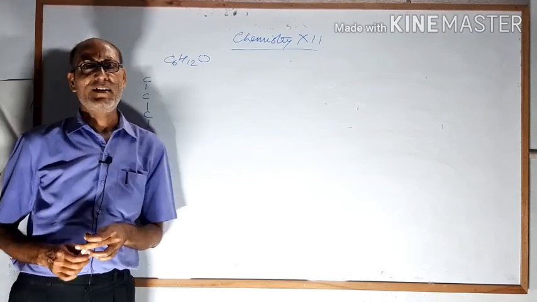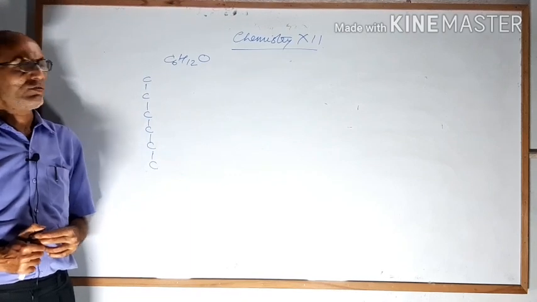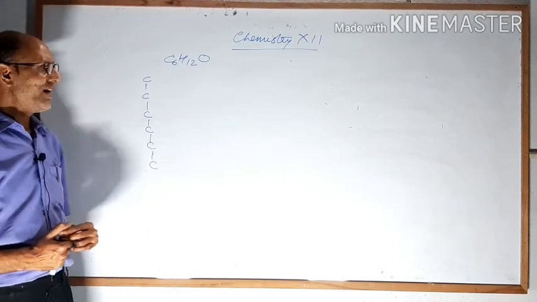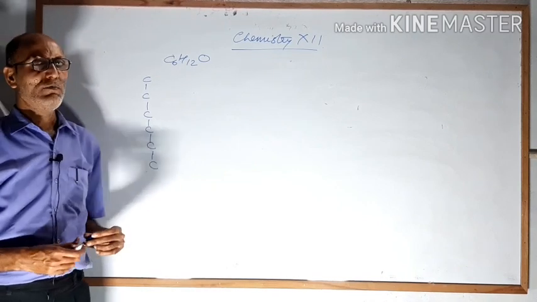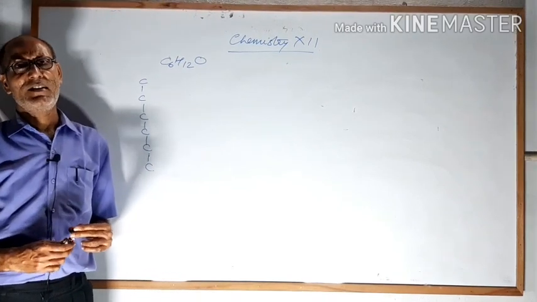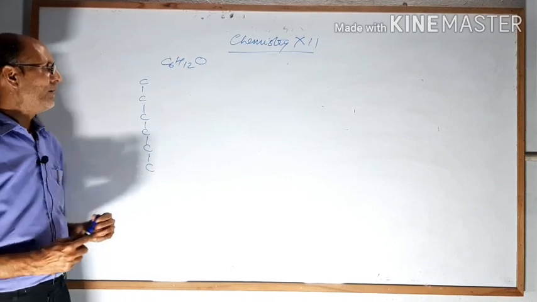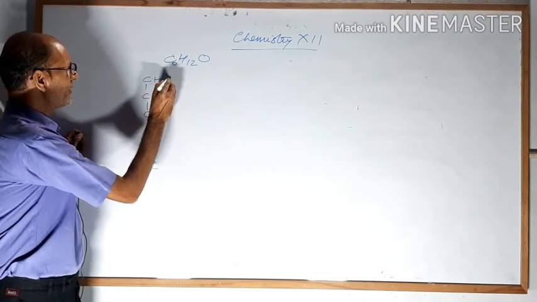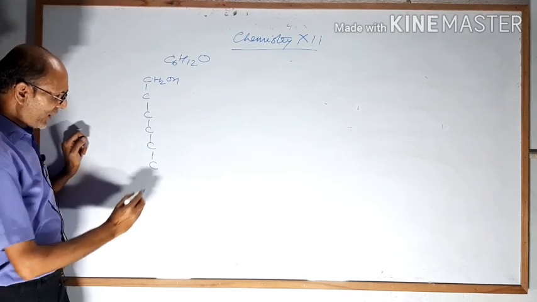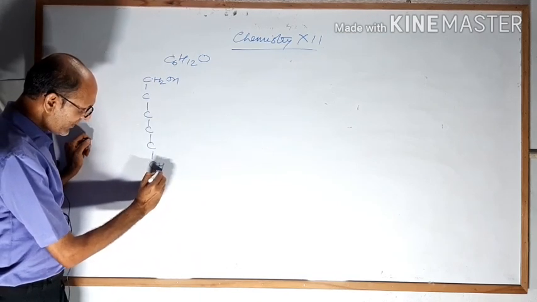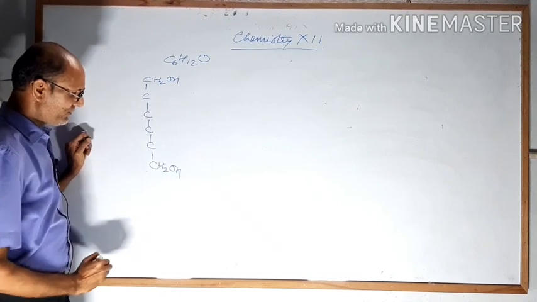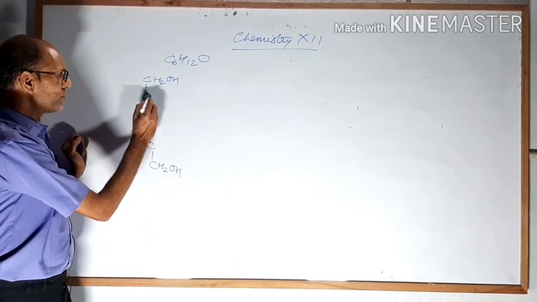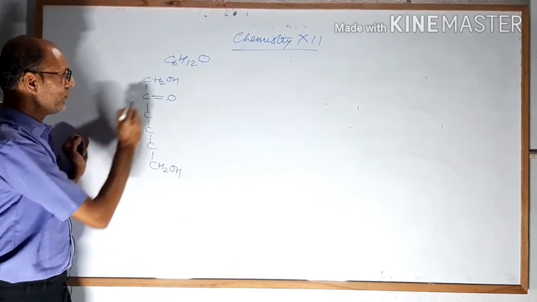You must know that fructose is the sweetest sugar. Its rank in sweetness is first among all the carbohydrates. It is a white crystalline solid and it is soluble in water. So this is carbon number 1, where it is a CH2OH group, while on carbon number 6 it is also a CH2OH group. On carbon number 2 there should be a ketone group, so C double bond O.